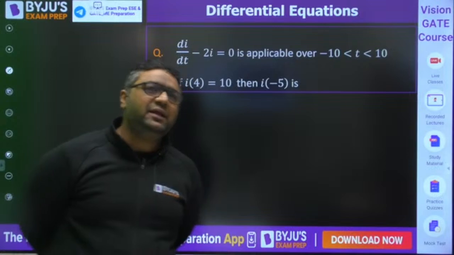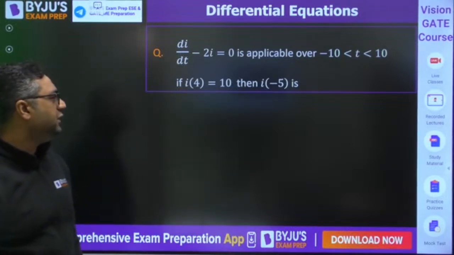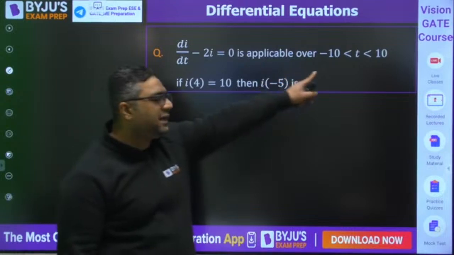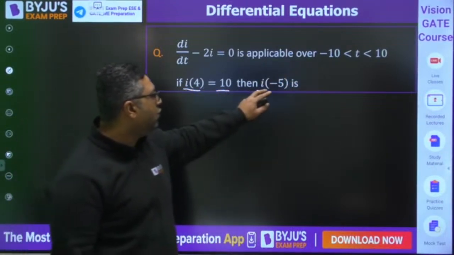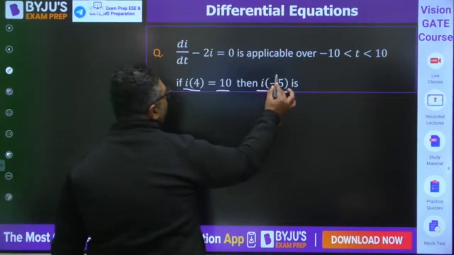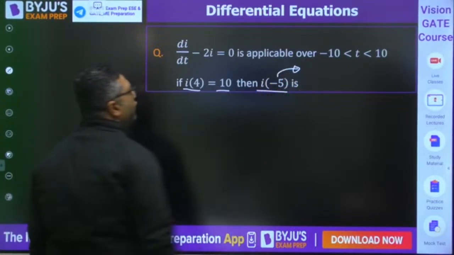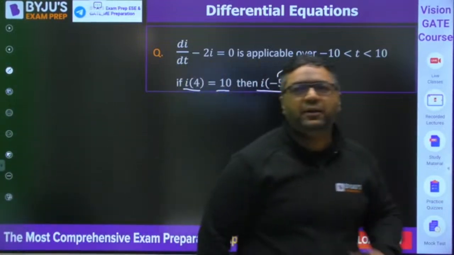Now we have the next question: di by dt minus 2i is equal to 0, applicable over minus 10 to plus 10. Then if I at 4 is 10, find out I at minus 5. It means they are asking you, when t is minus 5, what would be the value of I. So guys, this is a very simple case of variable separable.